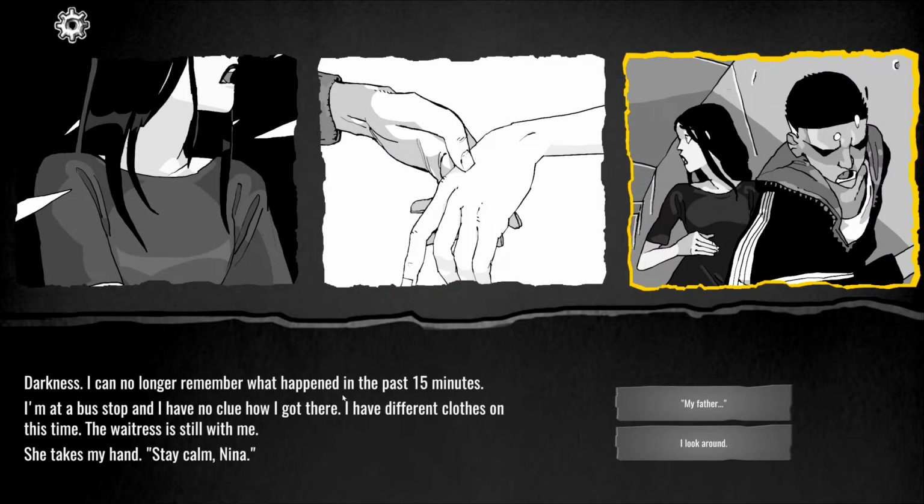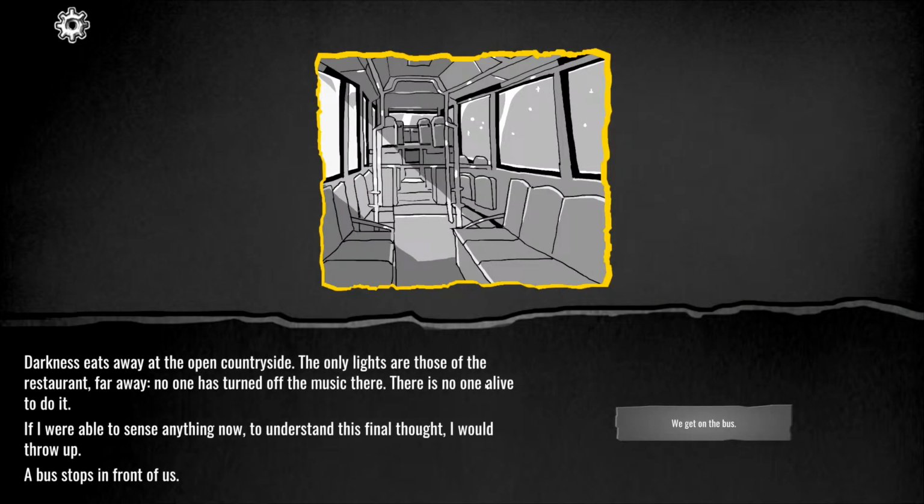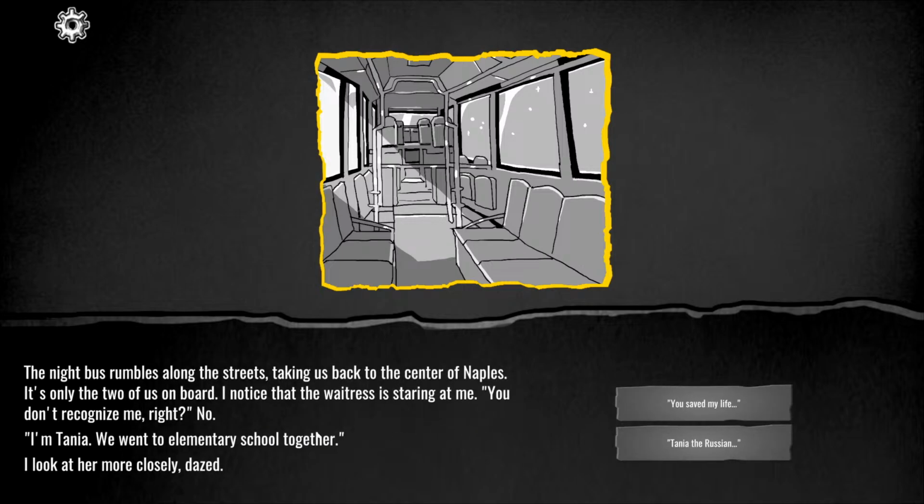I can no longer remember what happened in the past 15 minutes. I'm at a bus stop, and I have no clue how I got there. I have different clothes on this time. The waitress is still with me. She takes my hand. Stay calm, Nina. I look around. Darkness eats away at the open countryside. The only lights are those of the restaurant, far away. No one has turned off the music there. There is no one alive to do it. If I were able to sense anything now, to understand this final thought, I would throw up. A bus stops in front of us. We get on the bus.